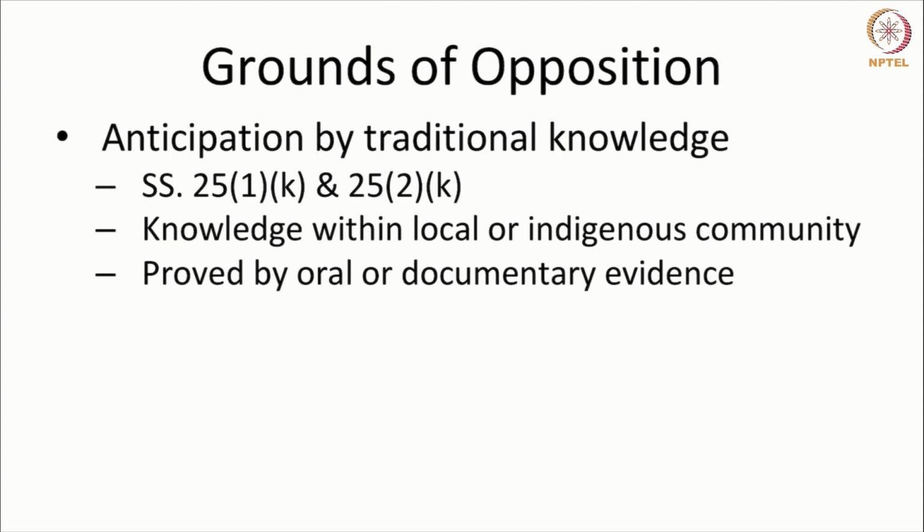If something is within the knowledge of a local or indigenous community, and it can be proved by oral or documentary evidence, then that can be a ground for objecting to a patent. A patent can be opposed if the invention is known or anticipated by traditional knowledge.